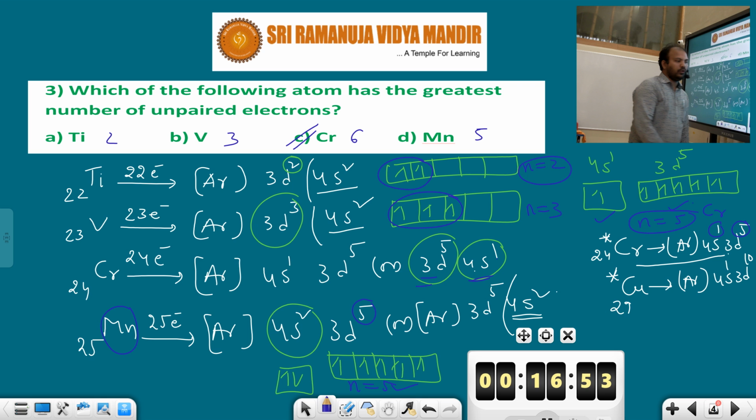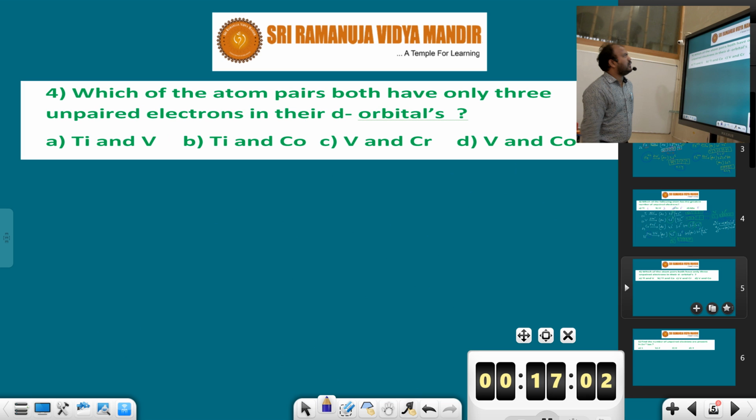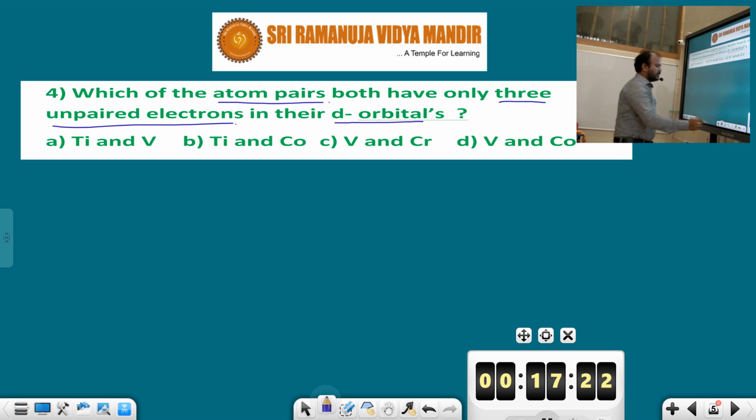And after that, another question you should observe here. Which of the atom pairs both have only 3 unpaired electrons in their d orbitals? So the d orbitals should have 3 unpaired electrons. Which pair of the atoms is correct among all these? First of all you should take titanium and vanadium. This pair you should observe.